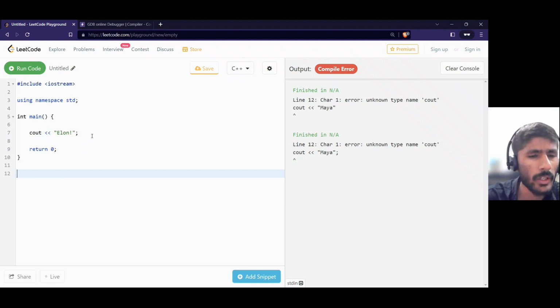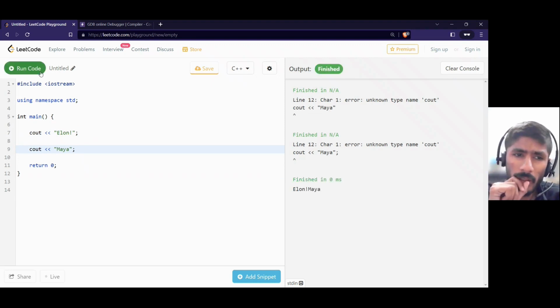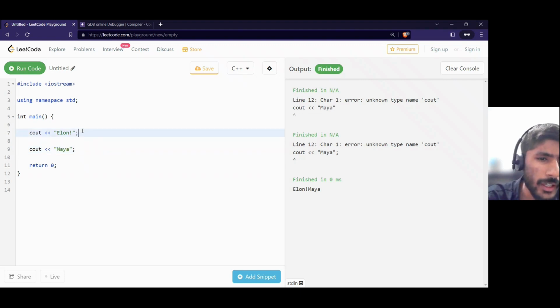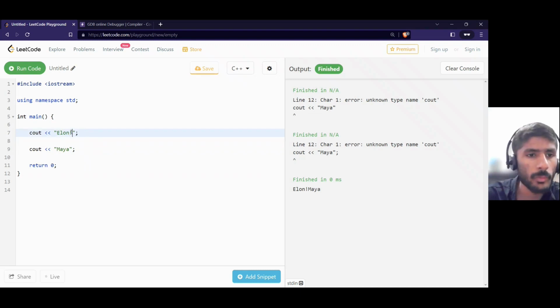What if I put cout Maya here? What will I get? I will get ElonMaya. Now Mayank, these are on different lines, so why am I getting ElonMaya? Why is there no space between them? A smart student will tell me, Mayank, you have to put a space here.